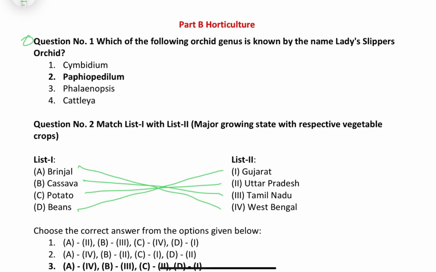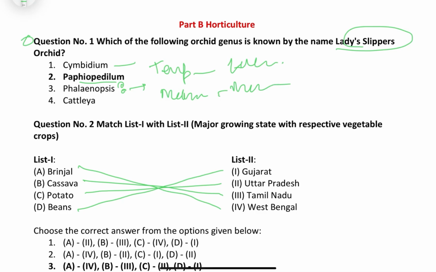In the case of Cymbidium, friends, as we know, it's a temperate orchid, and it comes under the top 10 cut flowers. In the case of Paphiopedilum, we have already known that it's a lady slipper orchid. Then Phalaenopsis is called the moth orchid, which is monopodial in nature.